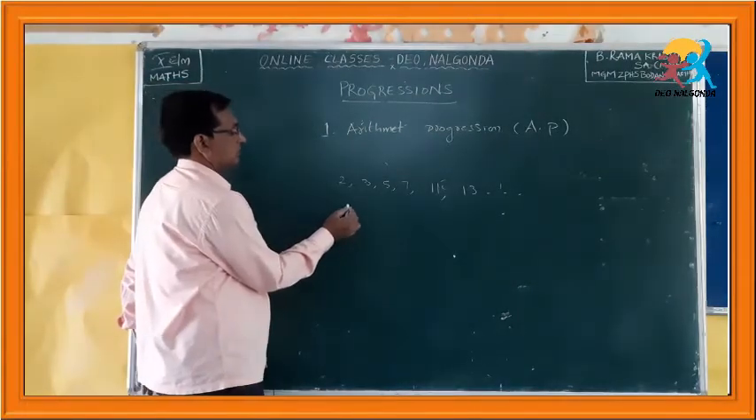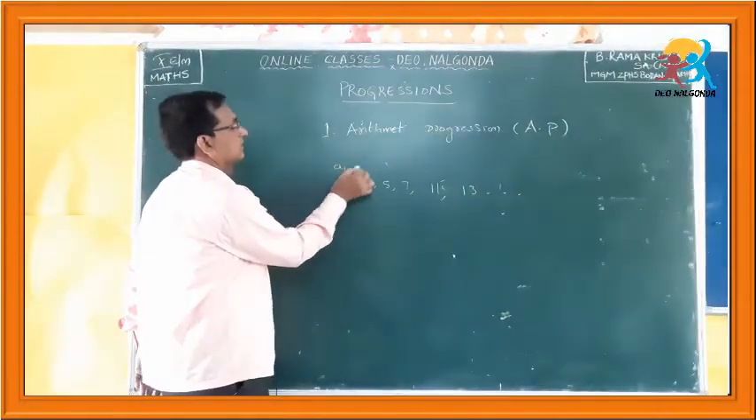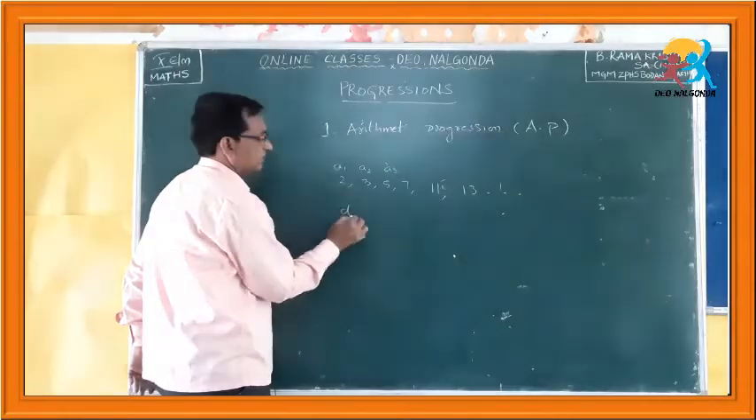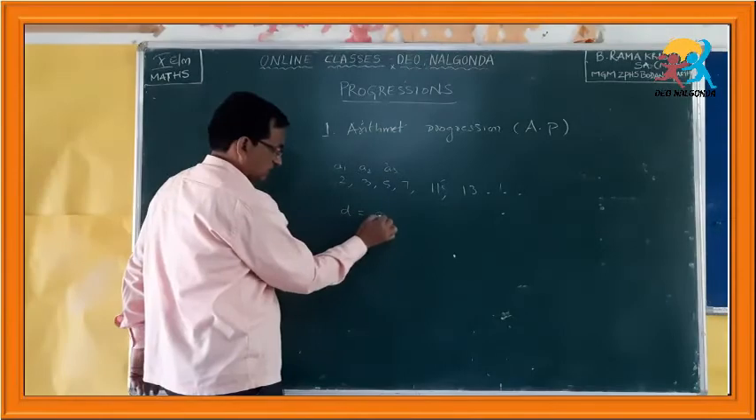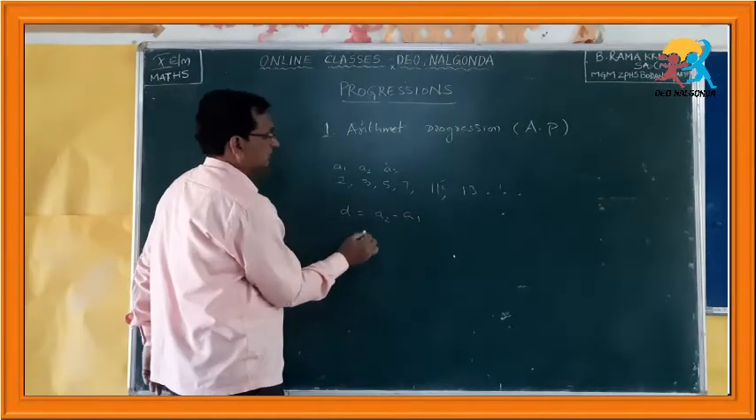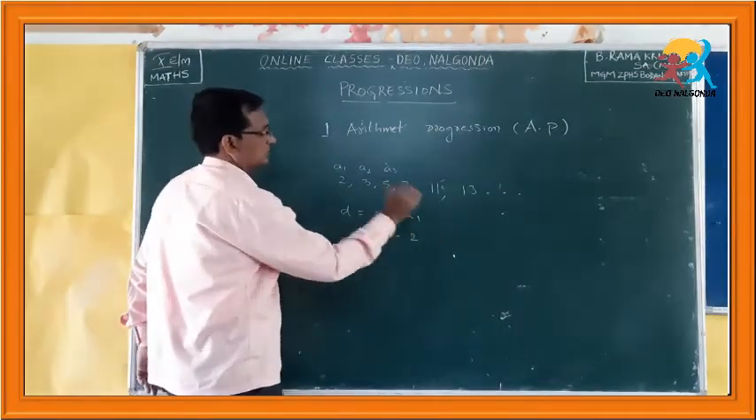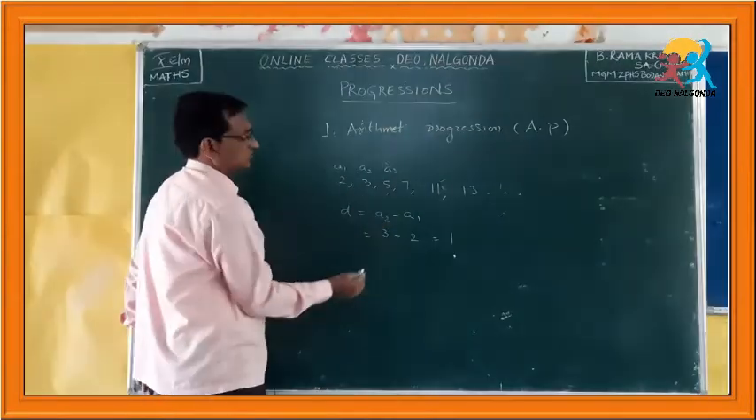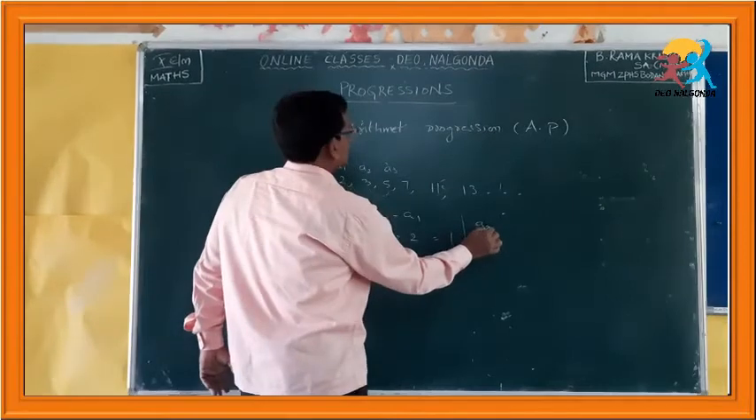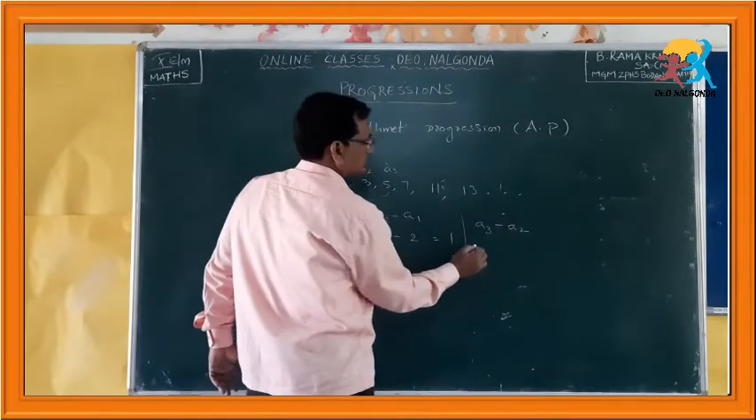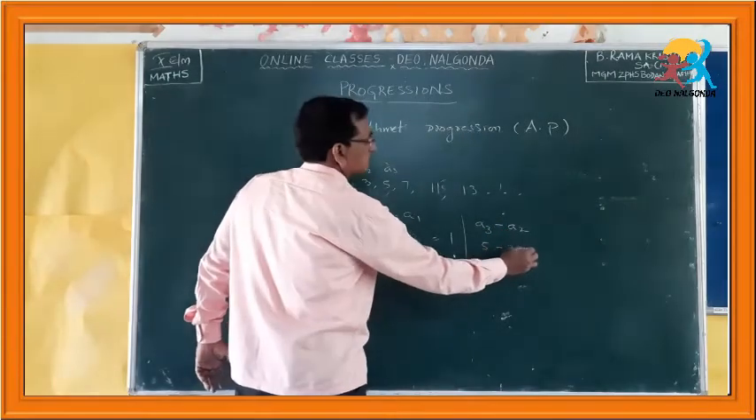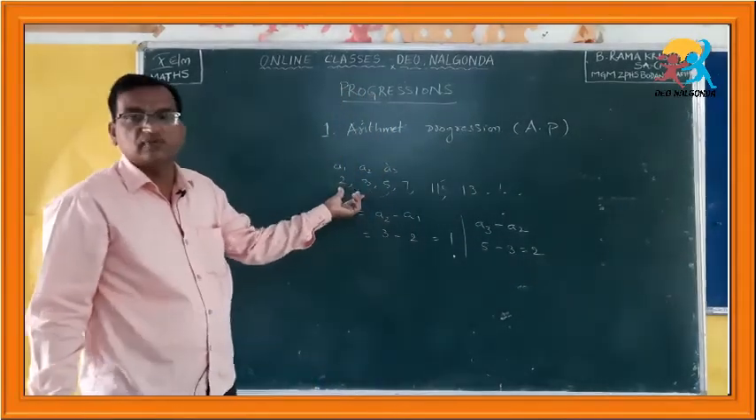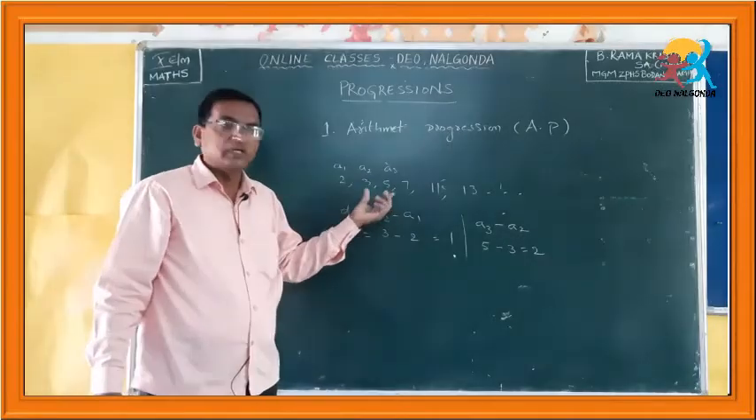Let me find A1, A2, A3 and so on. So, you have to find what? D. D is equal to what? A2 minus A1, which is equal to 3 minus 2. How much is this? 1. Now, if you take these two, A3 minus A2, what do you get? 5 minus 3 is equal to how much? 2. Here the difference is 1 and here the difference is 2.